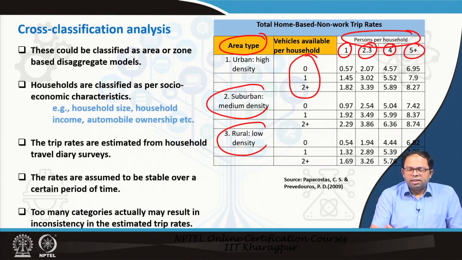So, here we can see the trip rates for this particular group, which is a single member household with 0 vehicles; this is the trip rate. And similarly, for a 5+ member household and 0 vehicles, this is the trip rate. For a household having 1 car, the trip rate increases. For this 5+ member household with 1 car, the trip rate increases, and for 2 cars it increases further. So, in this way we can determine the trip rates of different kinds of families, and accordingly we can determine the final total number of trips that are generated from a particular zone.